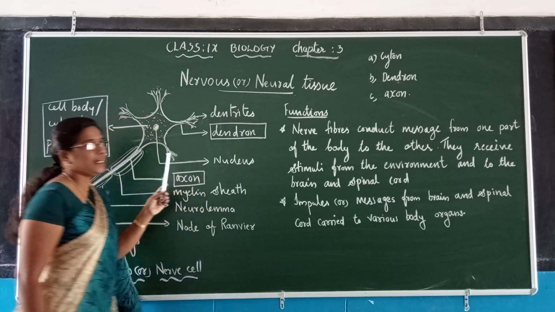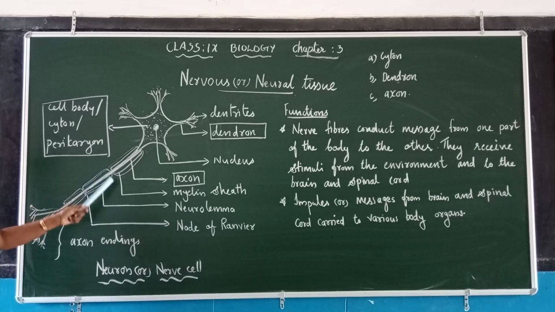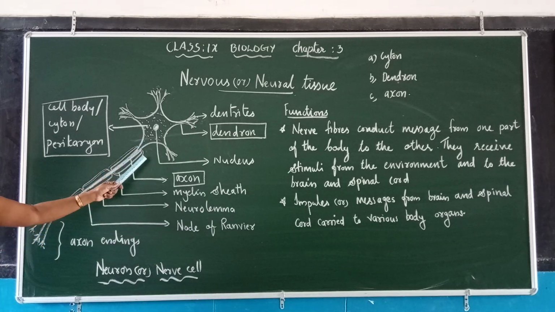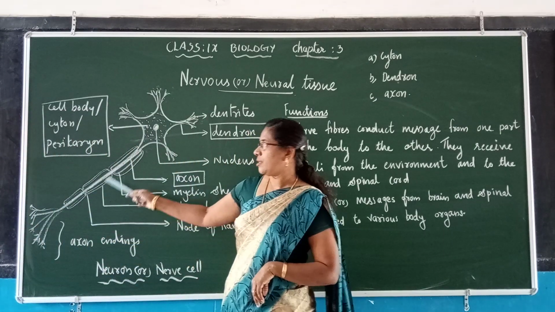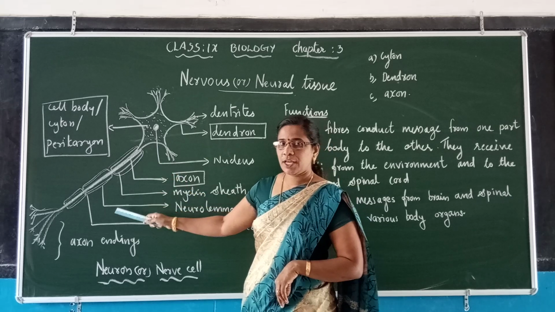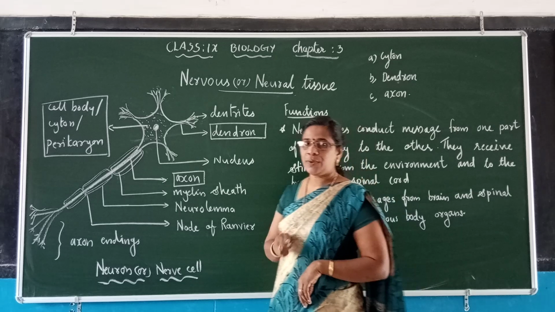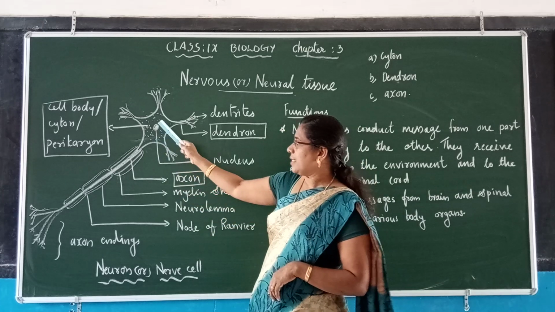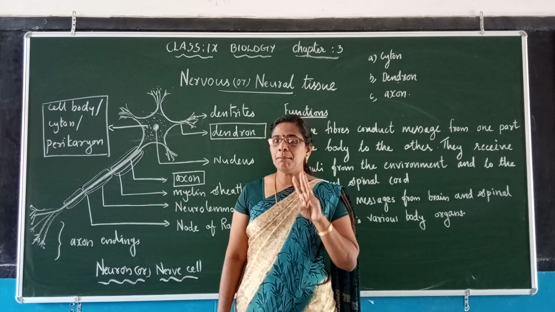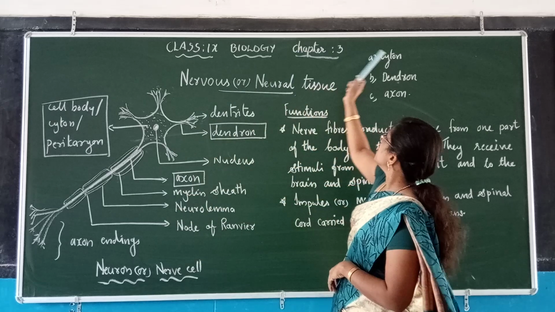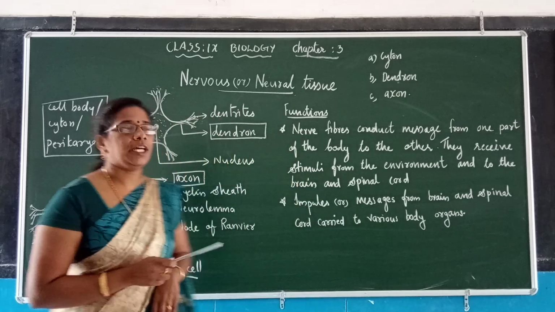Now you can see the diagram. This is a neuron or nerve cell. You have to draw this diagram in your fair notebook, and the diagram of the muscle types that I drew in the previous muscle tests, that also you have to draw in your fair notebook. Now you can see that a neuron has three main parts. Which are the main parts? Cyton, dendron and axon.